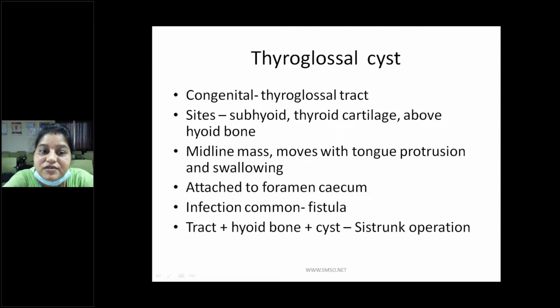So what is a thyroglossal cyst? It arises from the congenital thyroglossal tract from the foramen cecum. What are the common sites of thyroglossal cyst? It can be subhyoid, at the thyroid cartilage, or suprahyoid bone. It is a midline mass that moves with both tongue protrusion and swallowing or deglutition, as it is attached to the foramen cecum. What is the most common complication of this thyroglossal tract? Infection, which leads to fistula formation.